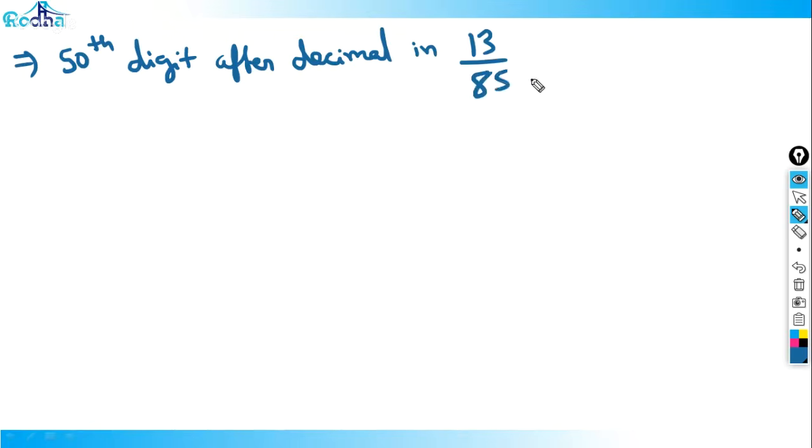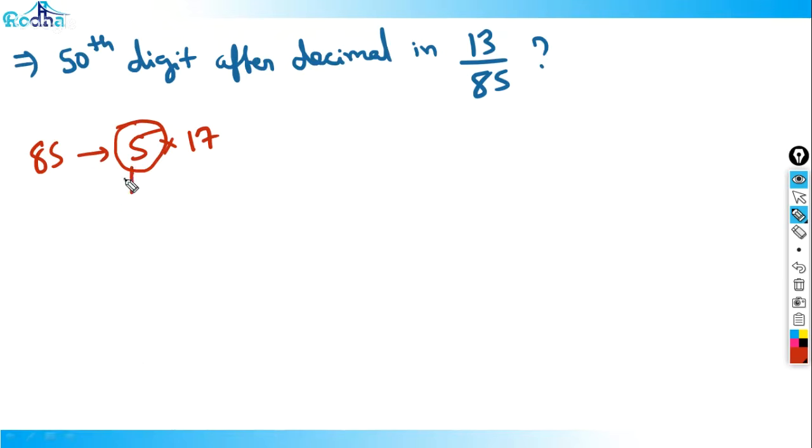You can tell me the answer quickly. Yeah, obviously, fine. I can think like this: 85 is basically 5 into 17. So what is the RDC of 5? 5 doesn't have any RDC, because 5 is purely a terminating decimal. 1 by 5 is 0.2. So I don't have to worry about RDC there.